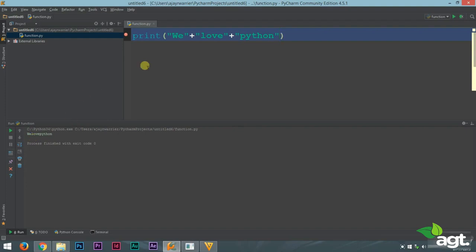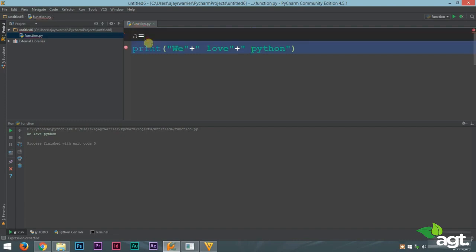We love Python. So if you want, we can just provide a space here and it will look better. Now let's run this. We love Python. Now it looks like a complete sentence. We combined 3 words using the plus operator to make a sentence.